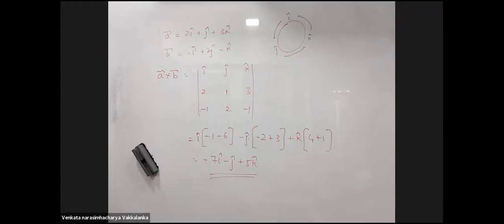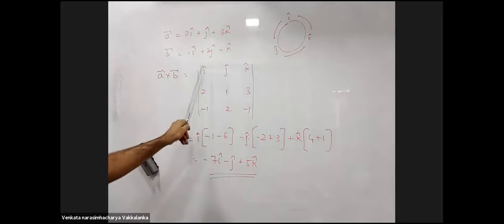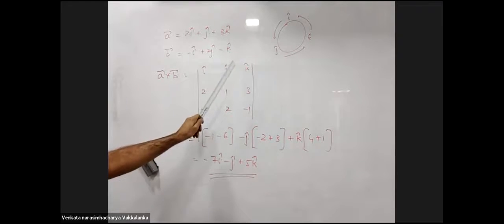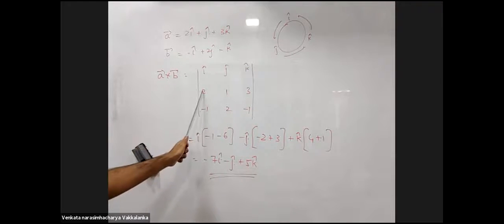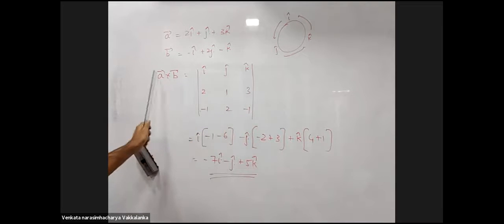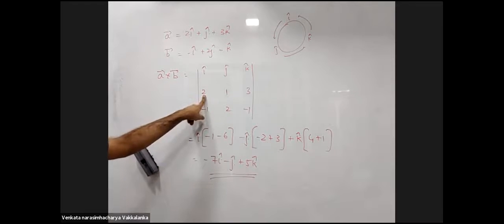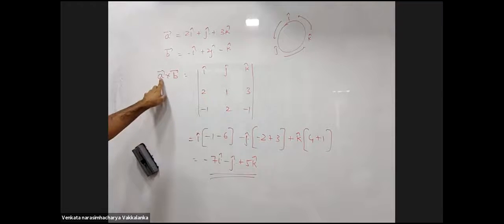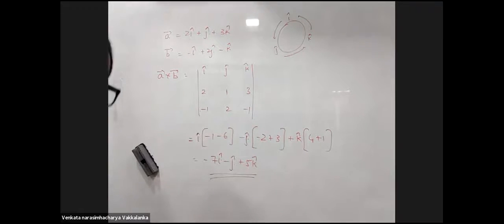Sir, in the first row, i, j, k will always be in the fixed order, right? Yeah, this cannot be changed. First point, i, j, k should be in the first row. Second, they should be in the same sequence. Here it will be the coefficient of i cap, j cap, k cap of the first vector. You cannot interchange the rows. Don't tell me I will put the coefficients of B here, you will get a wrong answer. Coefficients of the first vector should come here, coefficients of the second vector should come here.